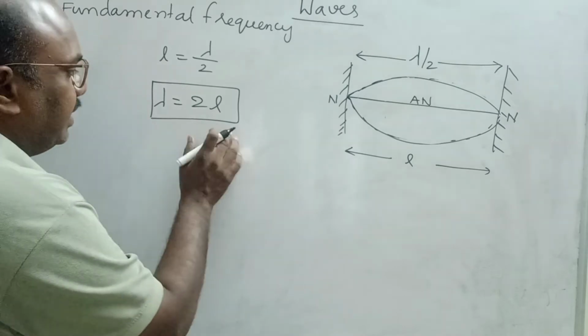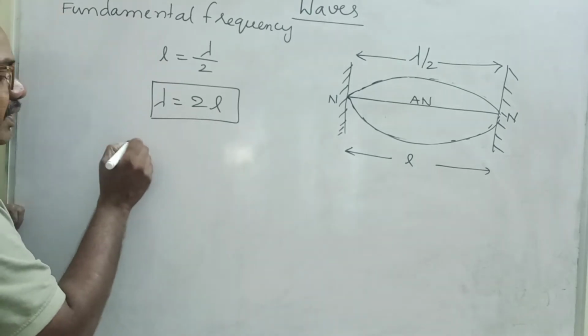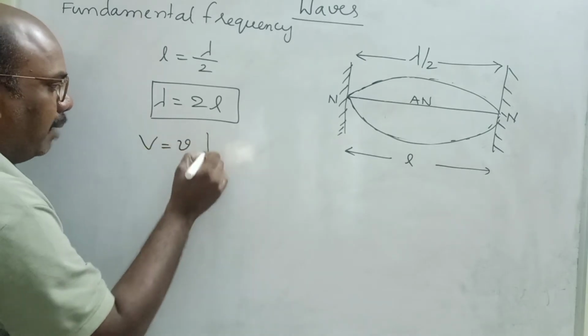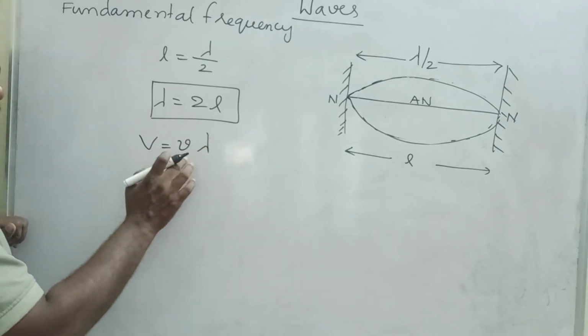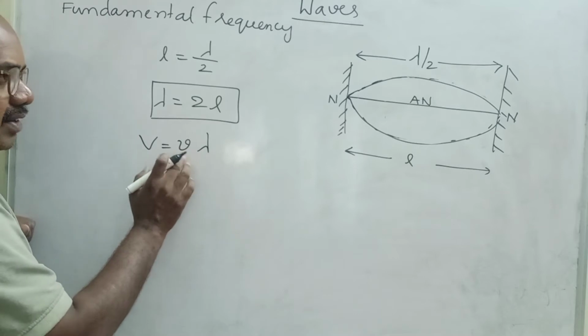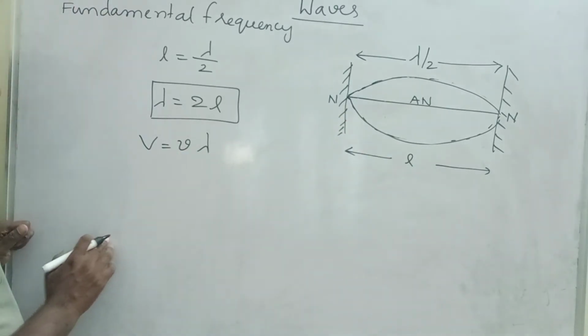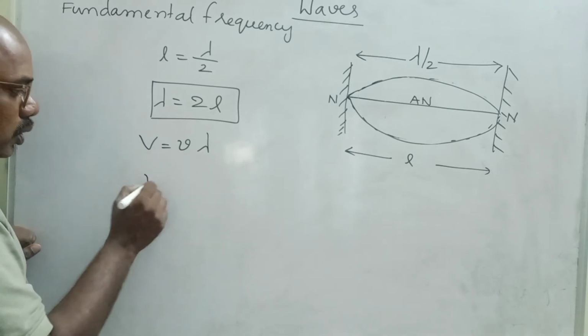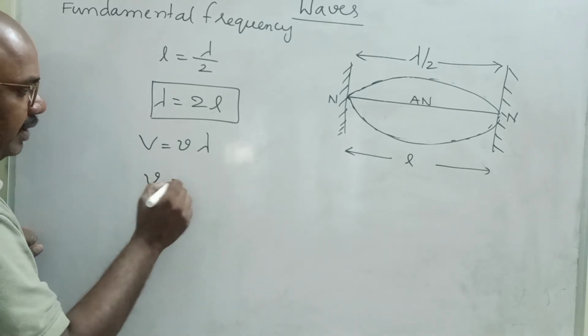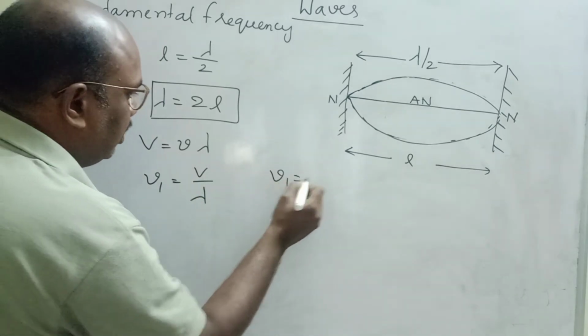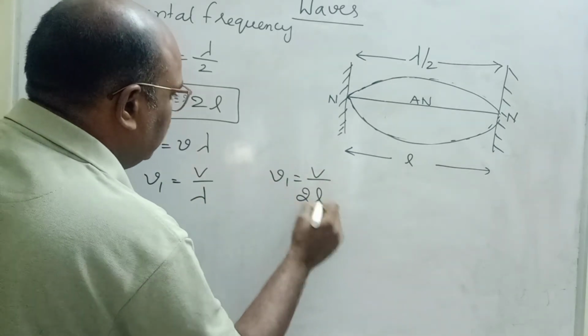Here lambda is equal to 2L, but we want frequency. What is the velocity of the wave? V is equal to nu lambda. V is the velocity of the wave, nu is the frequency. Frequency means number of waves produced per second. Lambda is the wavelength. We want nu 1, so nu 1 is equal to V by lambda, which is V by 2L.